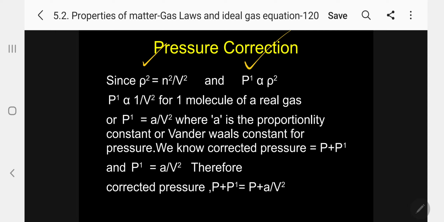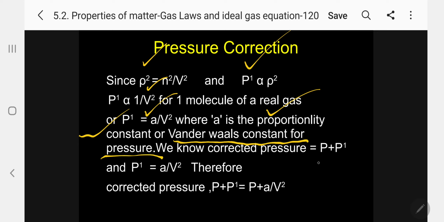Therefore, I am writing in a convenient way, P1 is directly proportional to 1 by V squared, because directly proportional to density means it is inversely proportional to volume. So P1 is inversely proportional to V squared for one mole. So I am taking a constant, P1 equal to A by V squared, where A is the proportionality constant or van der Waals constant for pressure correction.